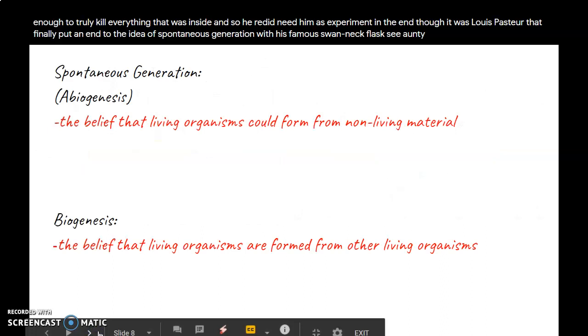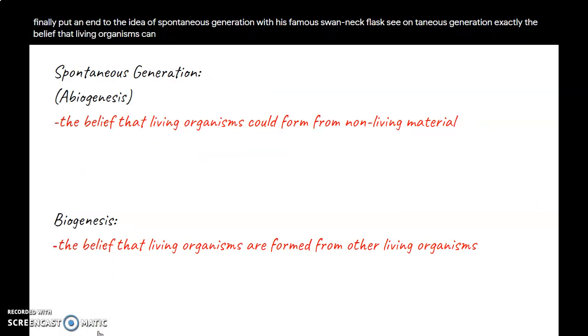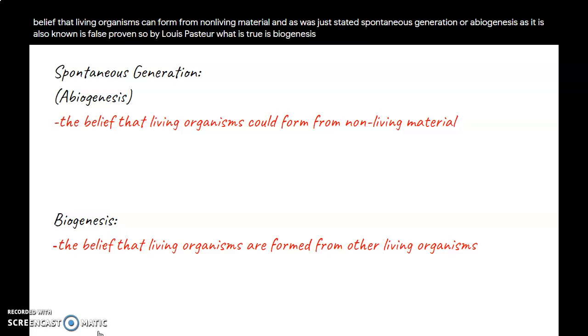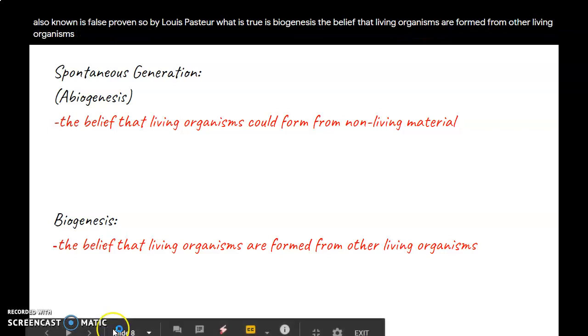What is spontaneous generation exactly? The belief that living organisms can form from non-living material. And as was just stated, spontaneous generation, or abiogenesis as it is also known, is false, proven so by Louis Pasteur. What is true is biogenesis, the belief that living organisms are formed from other living organisms. Given that that is the topic, what that leads us to is reproduction.